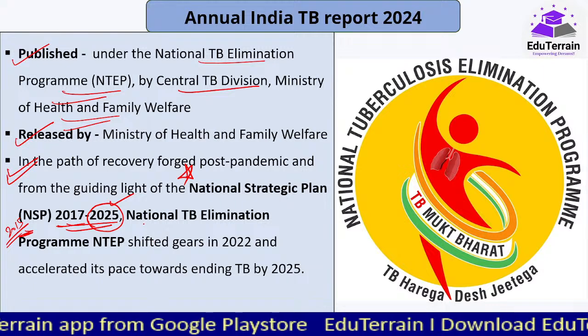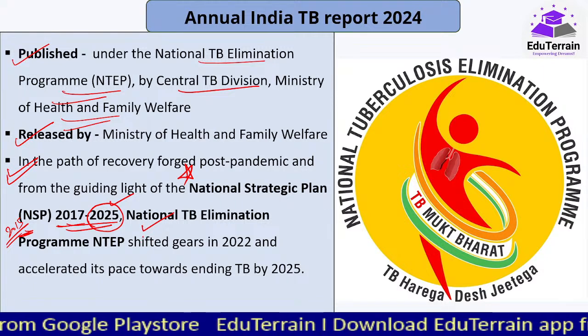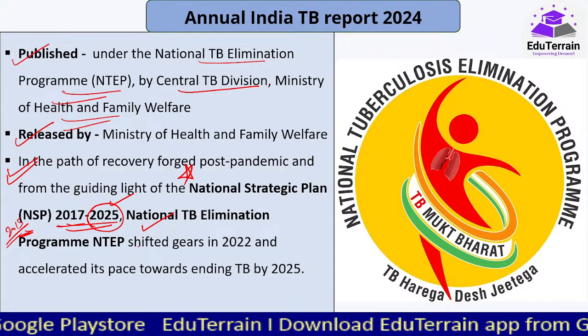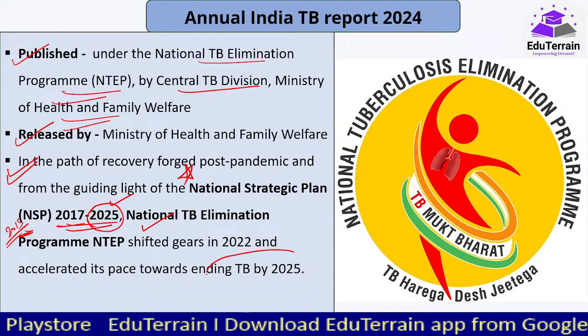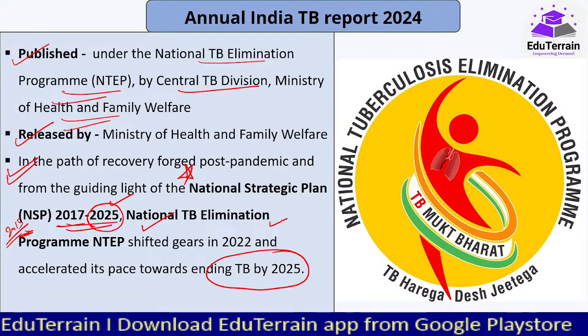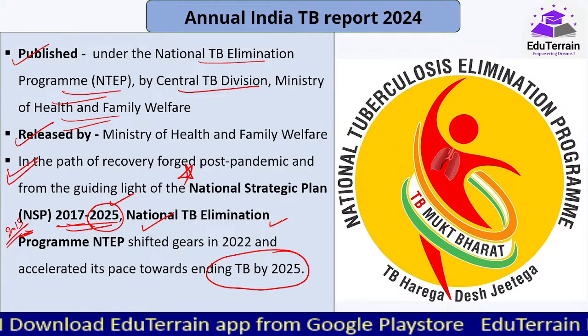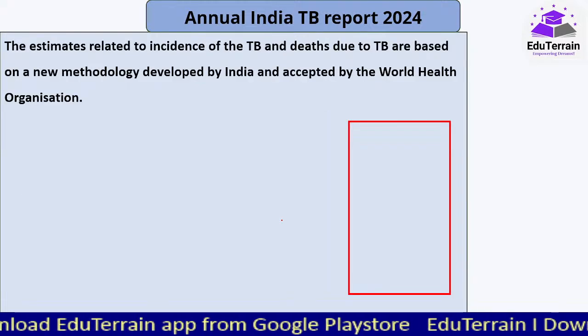And next is the National TB Elimination Program, which is under the Central TB Division, where again the main focus is to end TB by 2025. This program takes up various other initiatives under it, so that the target can be achieved.